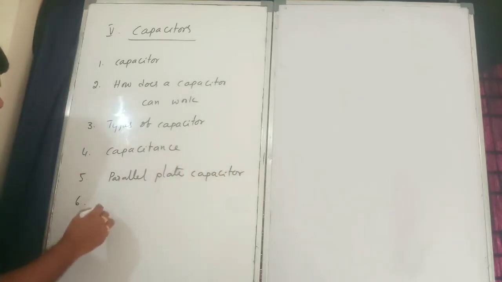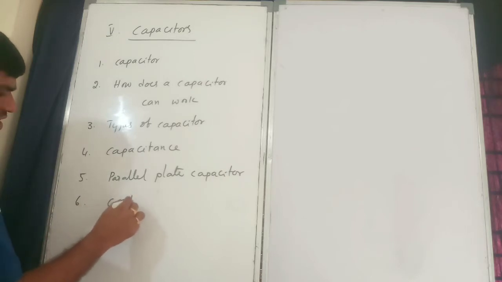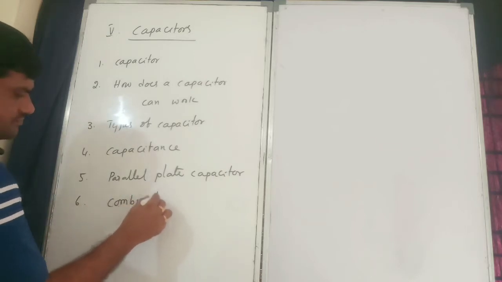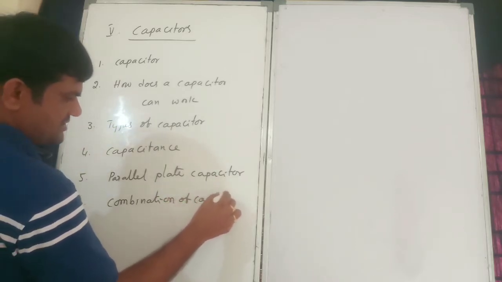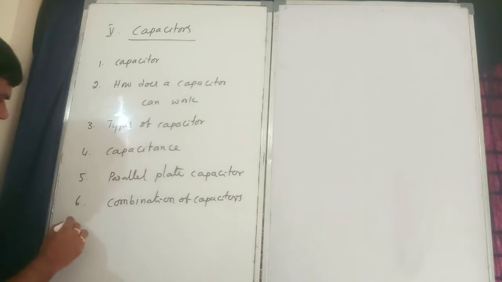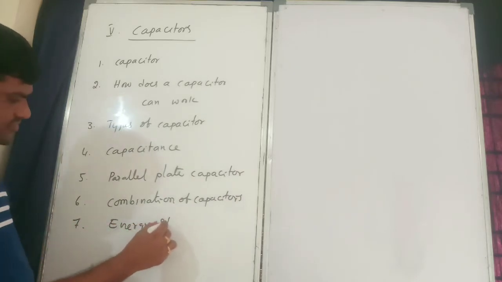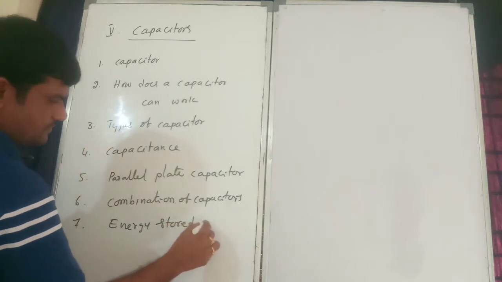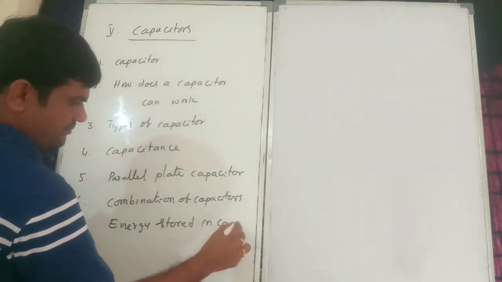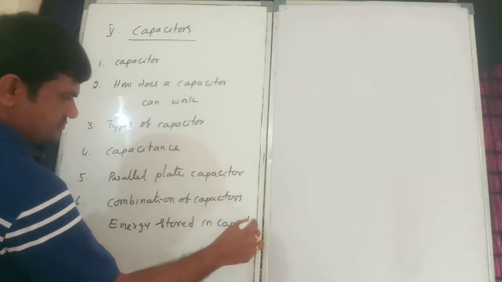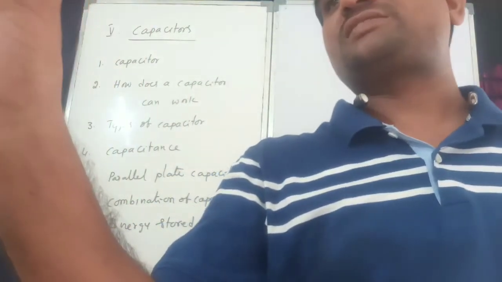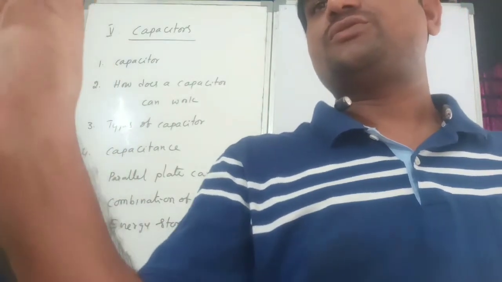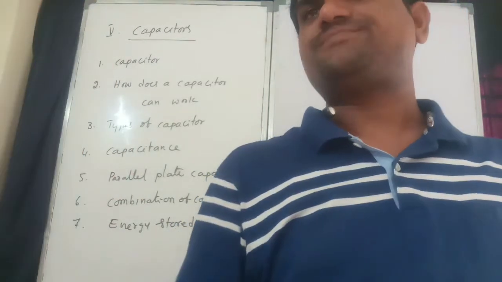Next, sixth one, combination of capacitors. Next, energy stored in a capacitor. So like that I have 7 topics, right? So this many topics are there.